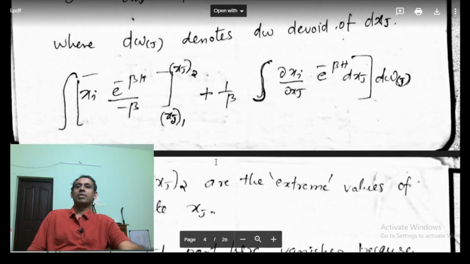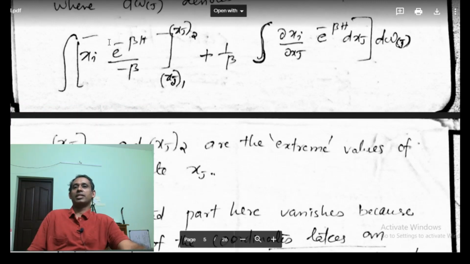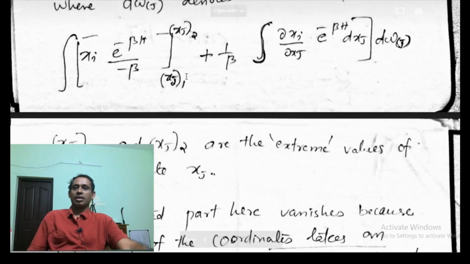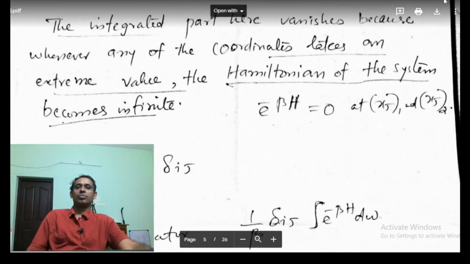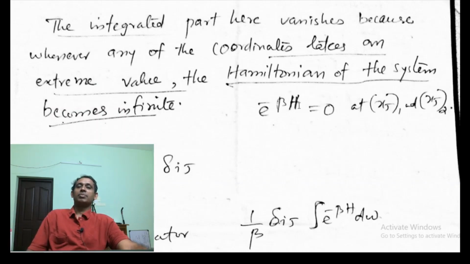Applying the limits xj1 and xj2, at the extreme value the Hamiltonian becomes infinite, and as H is infinite, e^(-βH) will become 0.